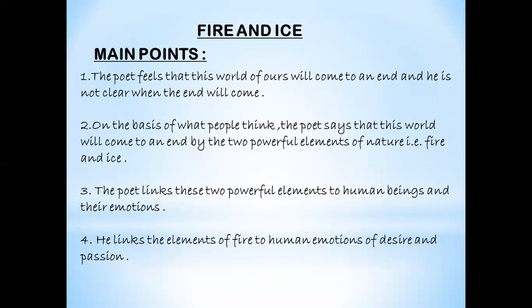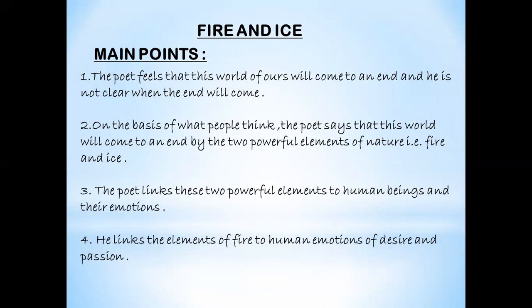But on the basis of what people think, the poet says that this world will come to an end by two powerful elements of nature, that is fire and ice. So further, the poet says that he is not clear about when the world is going to end, but on the basis of people's thinking, he says that this world can be ended by two powerful elements of nature, and those two elements are fire and ice.